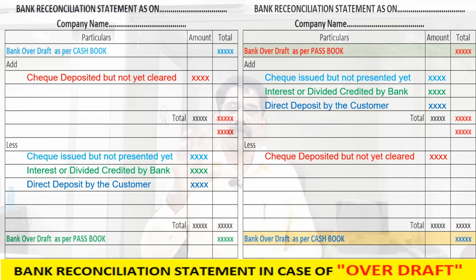Suppose we have more than one bank account; all organizations have many bank accounts. Suppose we have deposited one cheque into the State Bank of India, and we have a bank account with Punjab National Bank also. The accountant debited the amount to Punjab National Bank, but deposited the cheque to the State Bank of India. What will happen? When we get the statement, the balance of State Bank of India will differ from our books of account, because that cheque is credited to State Bank of India. We have recorded that amount in Punjab National Bank. So errors may happen. So the BRS is very important in our day-to-day accounting life, not only for academic purposes.